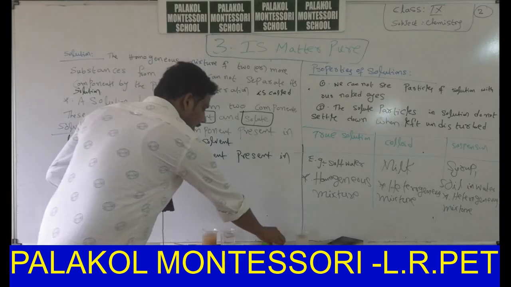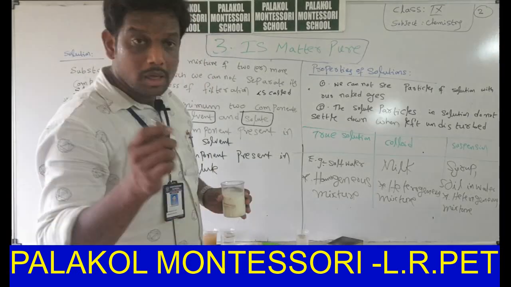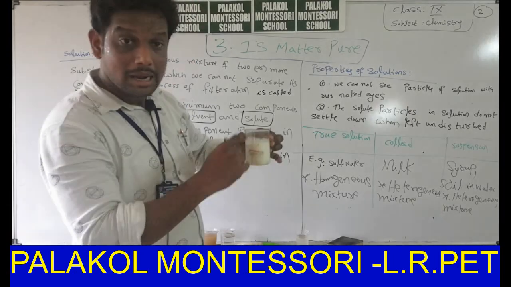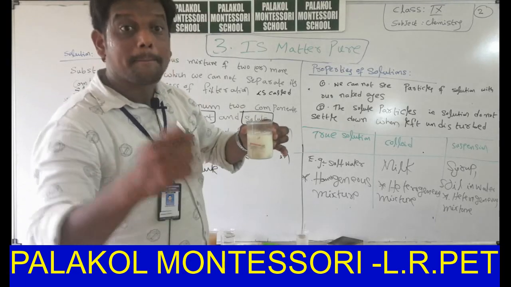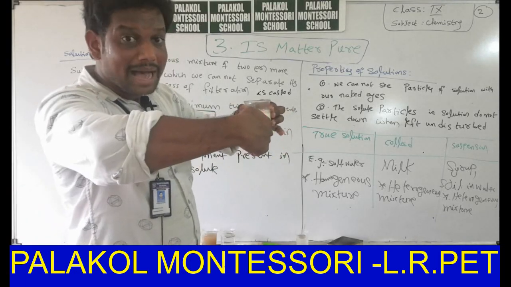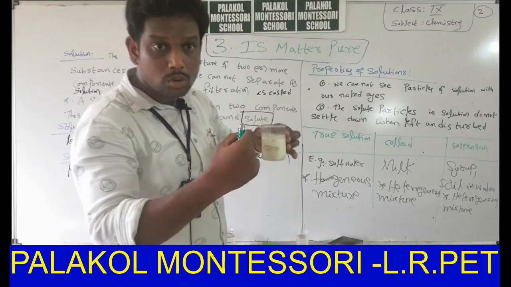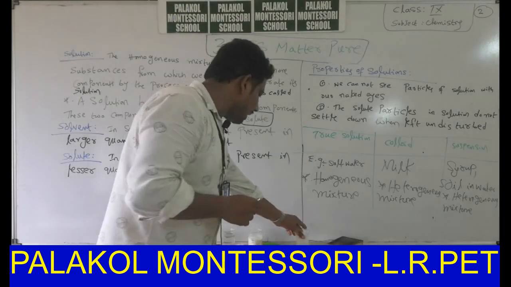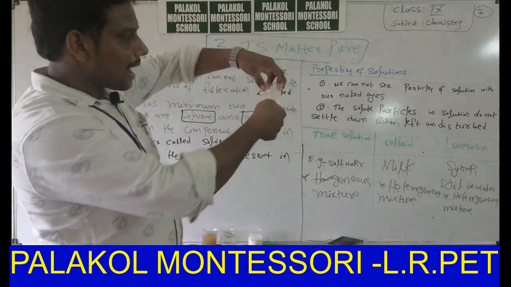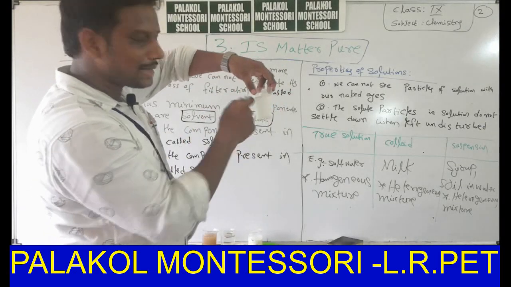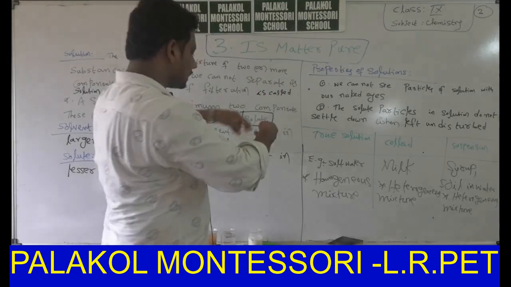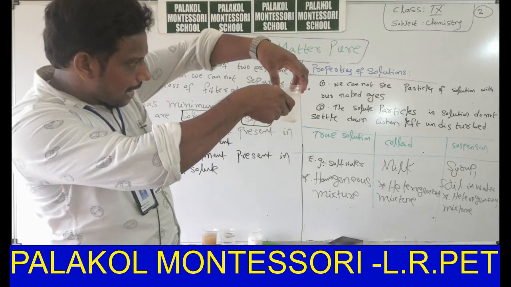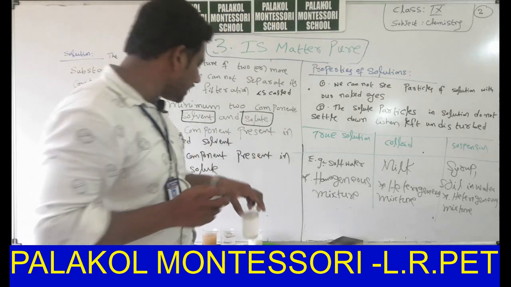If a liquid mixture or liquid-solid mixture passes a beam of light through that particular solution, then only will we call it a homogeneous mixture. Take this lemonade also, it passes the laser light through the solution. Observe, some spot is formed on the white colored board. So it is an example for homogeneous mixture.